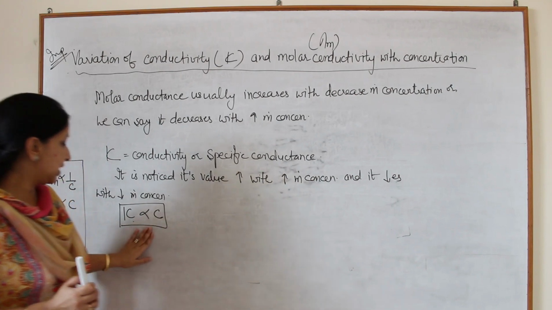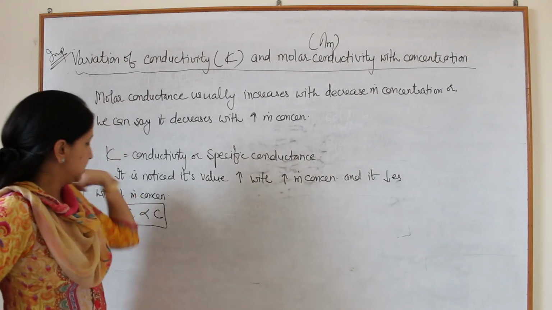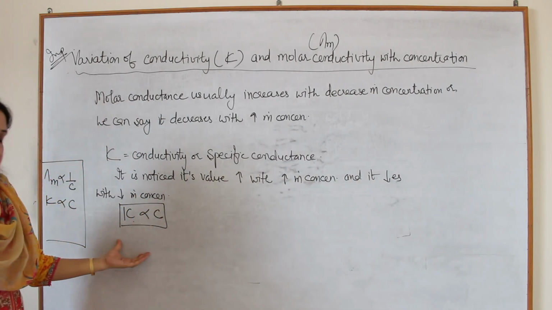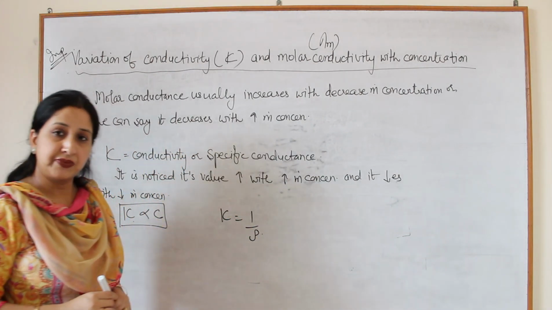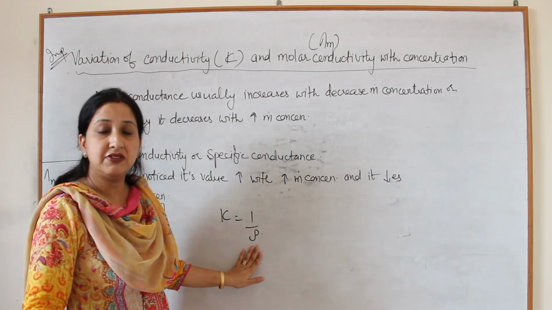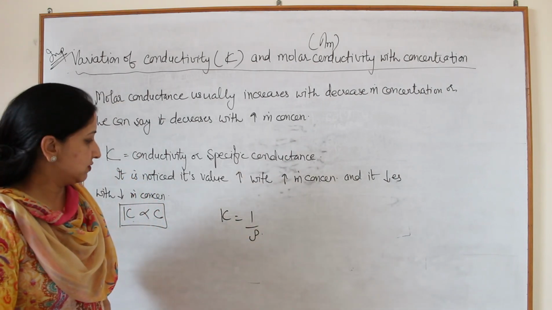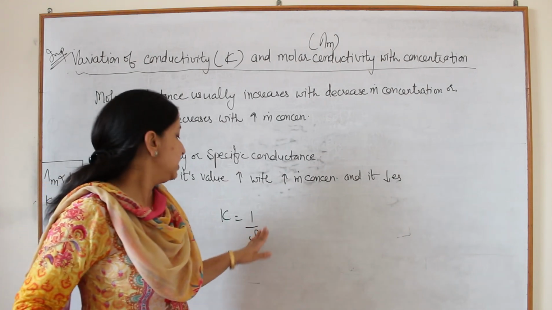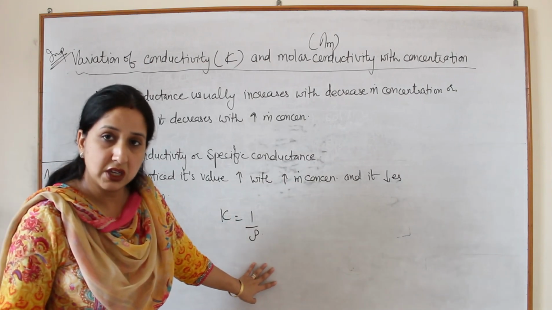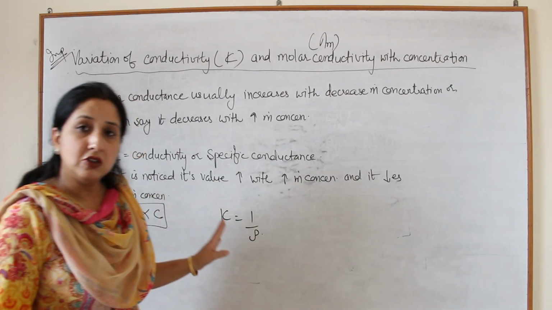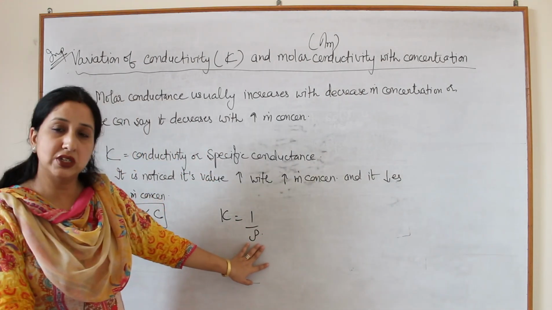So what is the reason behind this relation? Why is its value directly related with concentration? So what we have written, kappa is equal to inverse of resistivity. And what is resistivity? Resistivity is the resistance of 1 centimeter cube of the solution. 1 centimeter cube of the solution means when length is 1 centimeter and area of cross section is 1 centimeter square. Or we can say when the volume of solution is 1 centimeter cube, then its resistance is known as resistivity.